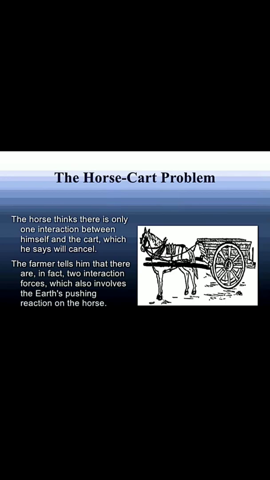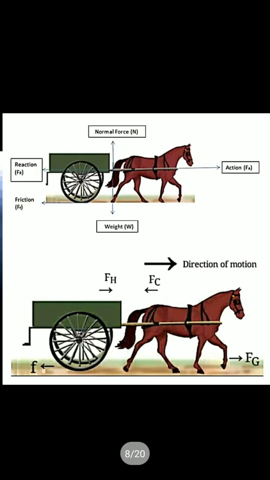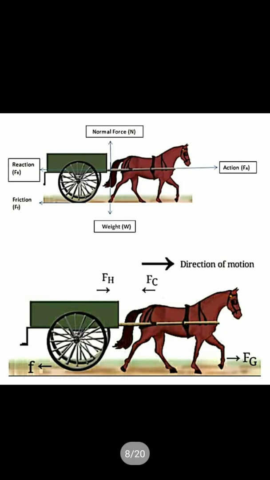The farmer tells him that there are in fact two interaction forces, which also involve the earth's pushing action on the horse, because the horse applies one force on the ground, and the ground also applies one force on the horse. So there will be another two forces, or two interactions, present, not only between the cart and the horse. This is the explanation of this diagram.